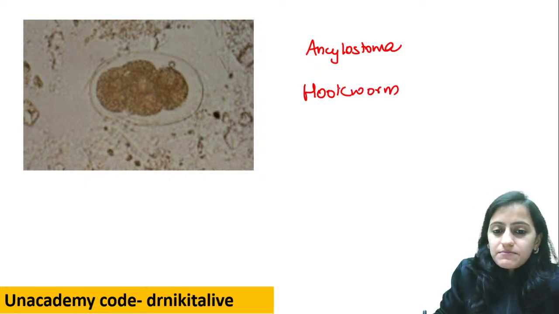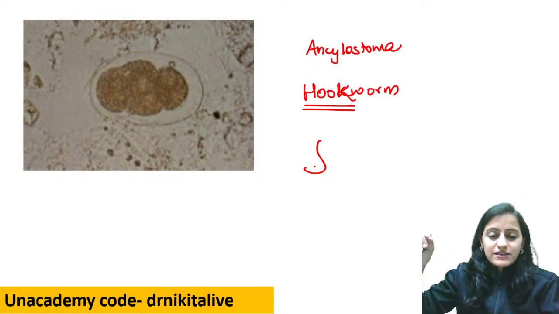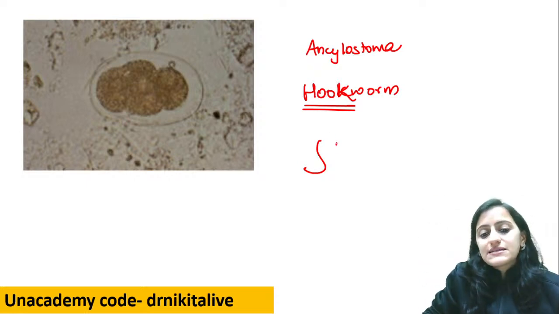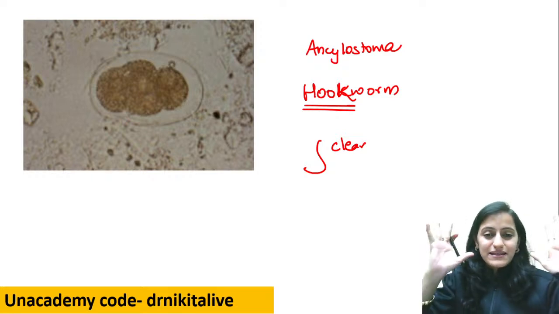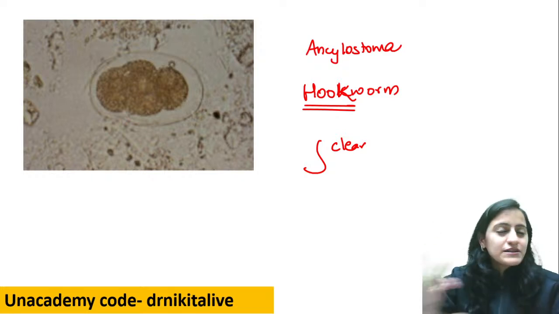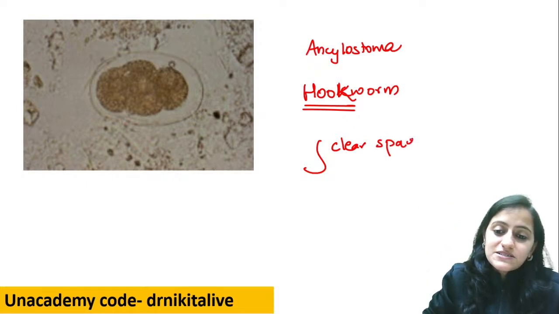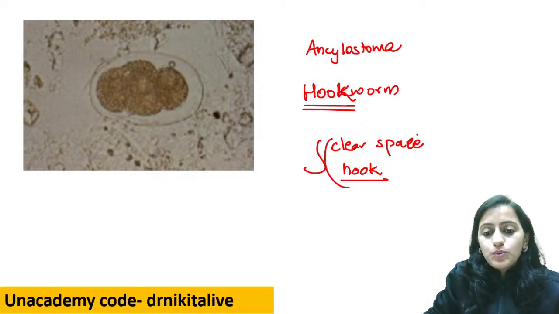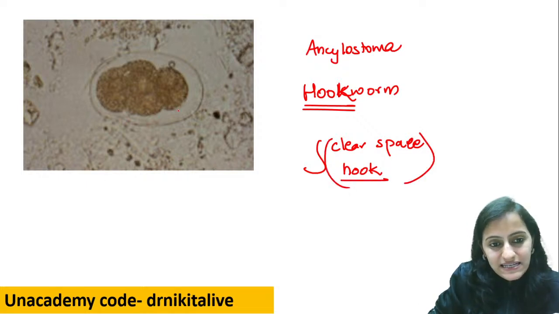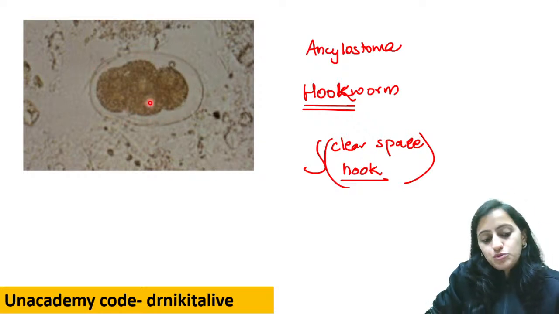The trick to remember this is hookworm. Hook जो होता है room में हम hook use करते हैं to clear the space in the room. Okay, so like we have stayed in hostel, to clear the mess in the hostel, in that one room everything is stuffed up. To organize the things we use the multiple hooks. Remember, clear space. To clear the space in the room, we use hook. So hookworm is the egg which has this clear space. Can you see this clear space here? So this is the clear space that you see. So clear space is hookworm.